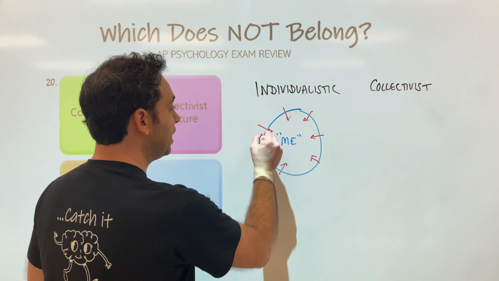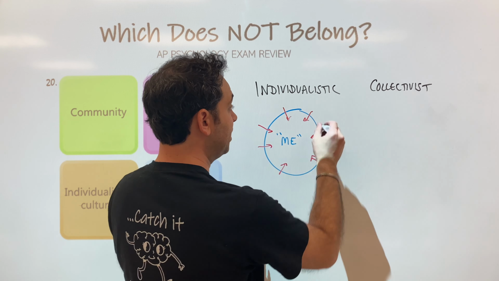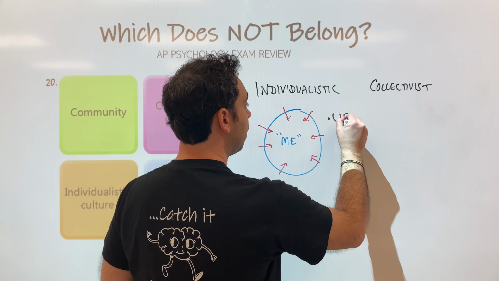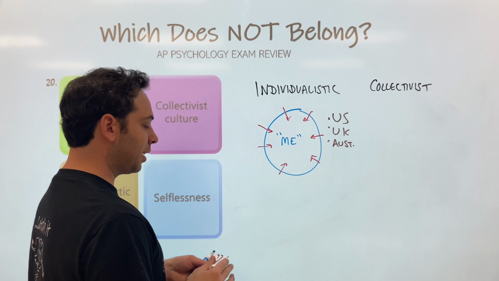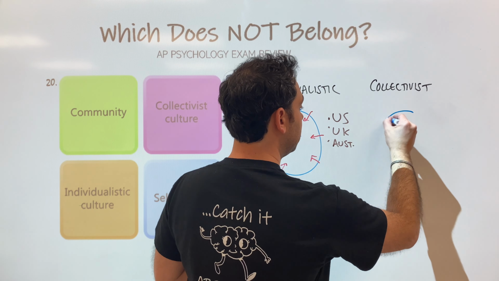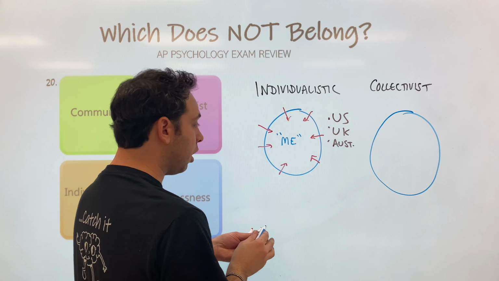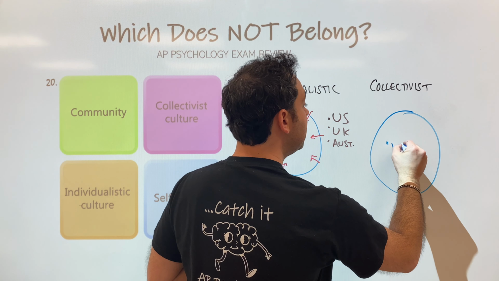By the way, you might wonder, what kind of cultures are like that? Well, cultures like the United States are very individualistic, and the United Kingdom and Australia. So some Western cultures are more individualistic. And in a collectivist culture, instead of the me culture, we consider this the we culture.